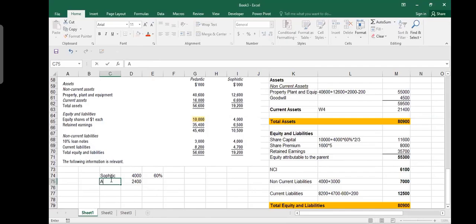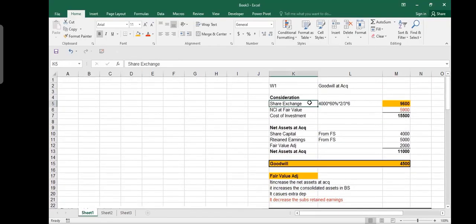So let me write it down like this. It acquires 2.4 million shares, but then it issues 2 by 3, which means that for every 3 shares you are issuing 2 new shares. So I divided by 3 and multiplied by 2. Actually, it issued 1.6 million new shares, right? And it took the market value. It said market value is $6. So the 1.6 million shares which it is giving, we consider the market value of that is 9.6. So our consideration, which was in the form of shares, has a value of 9.6 million.